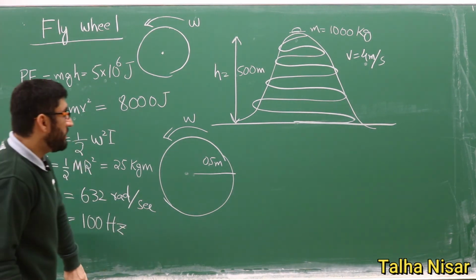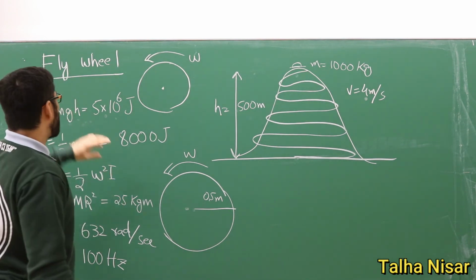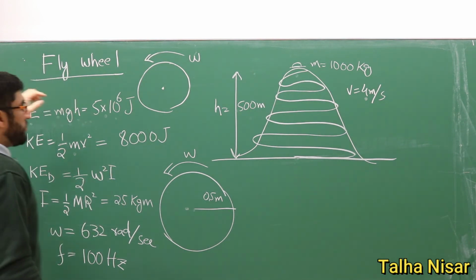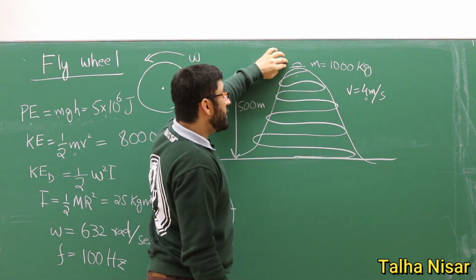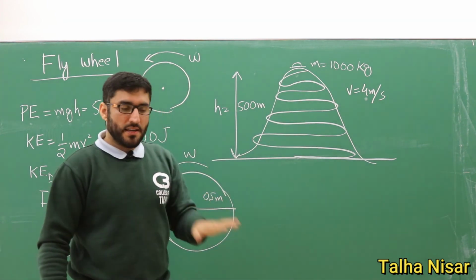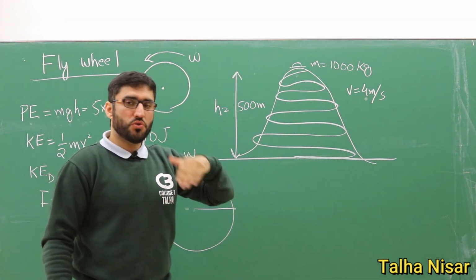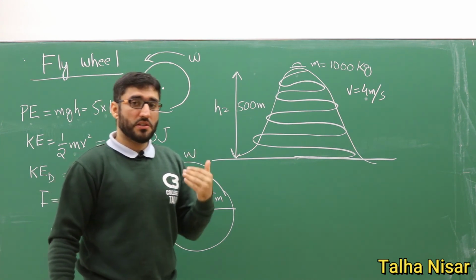So if we install the flywheel in a car in order to store this potential energy which is at the top of the mountain, then without this flywheel we will lose all the energy by applying the brakes, and that will be converted to heat, and this way we will damage our tires and also our brakes.